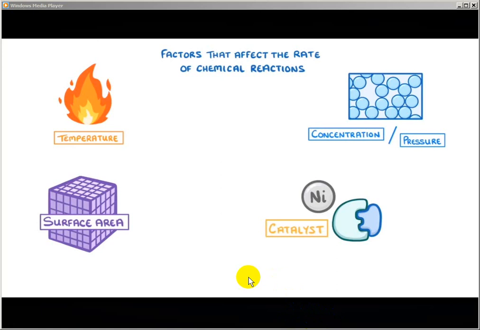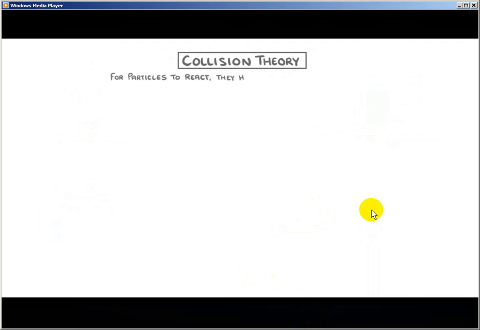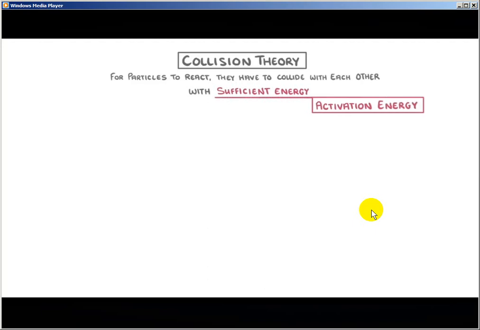Before we can understand how these factors affect the rate, though, we need to cover the theory behind reactions, which is known as collision theory. This states that in order for particles to react, they have to collide with each other with sufficient energy, which we call the activation energy. If they collide with less energy than this, then nothing will happen. They'll just bounce apart.